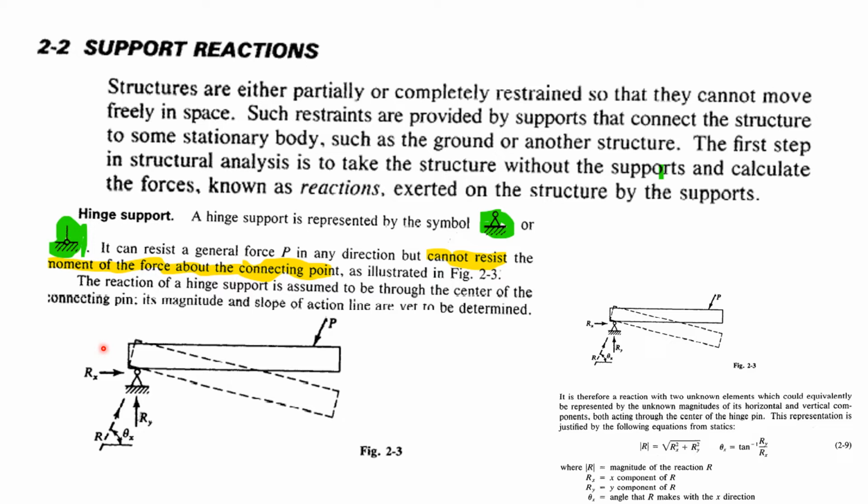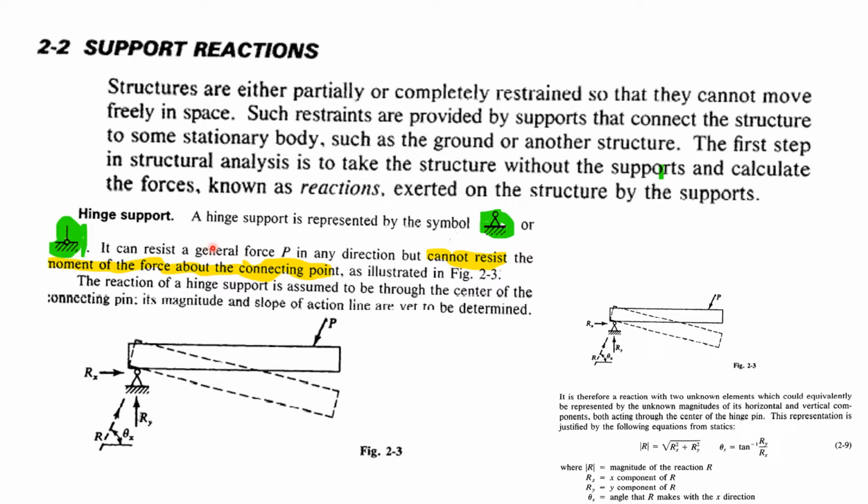We will see what the hinge support is and what reactions it would develop. All these things we can see here. It can be considered like a ground or another structure where it is giving some restraints. The first step in structural analysis is to take the structure without supports and calculate the forces known as reactions exerted on the structure by the supports.